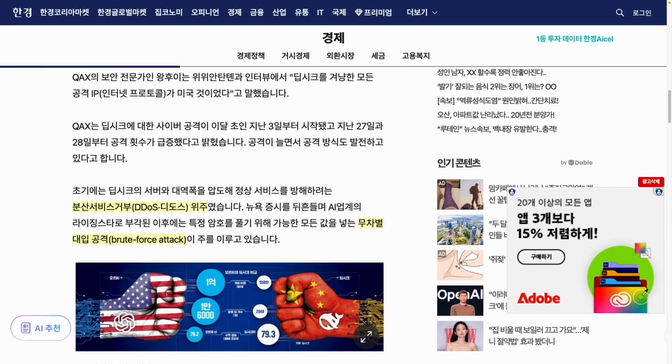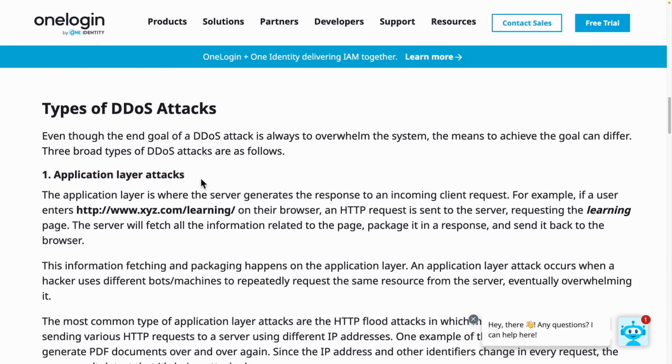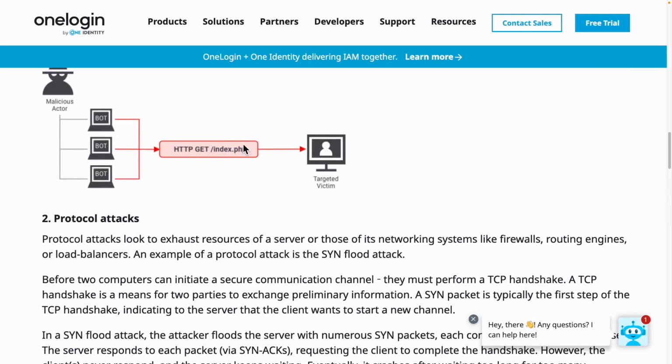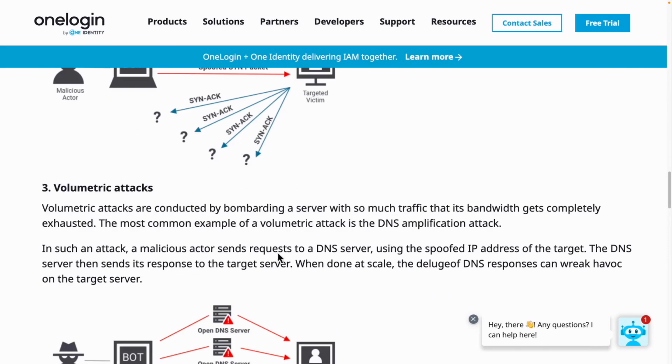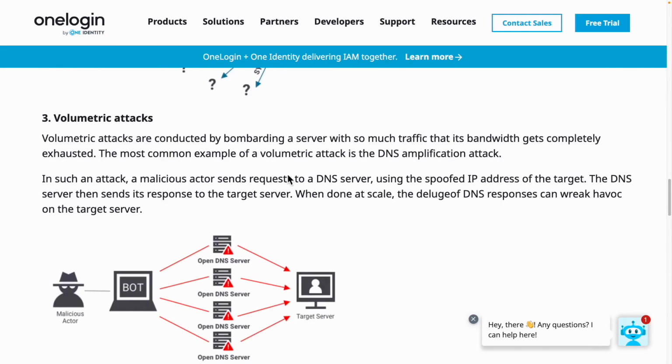As you can see here, the application layer attack is commonly called a brute force attack. They aggressively send requests to a website or app. In this case, it's DeepSeek. This messaging service repeatedly sends requests, overwhelming the server's resources. The server struggles to handle the excessive number of requests, impacting the login page, authentication systems, or any APIs that need to be invoked, eventually causing the server to crash. Such attacks are typically referred to as application layer attacks. Moreover, there are elements like protocol layers and volumetric attacks, which I'll cover in a future discussion to avoid endless detail now.